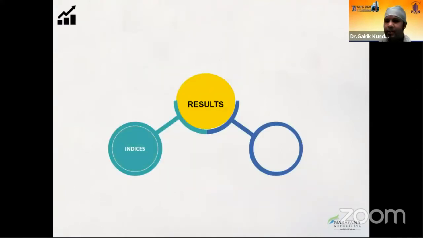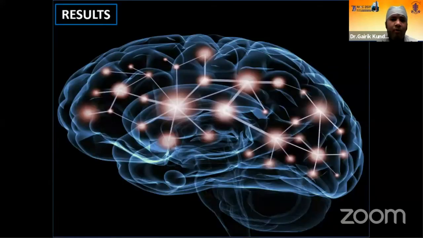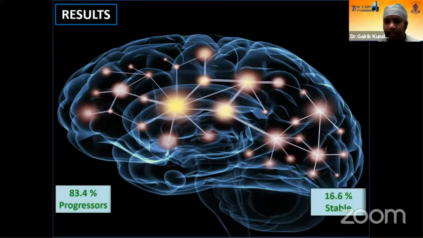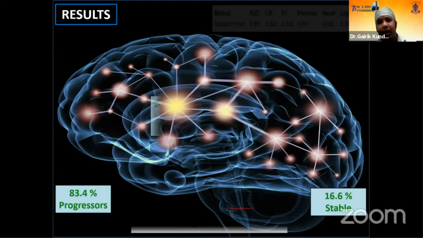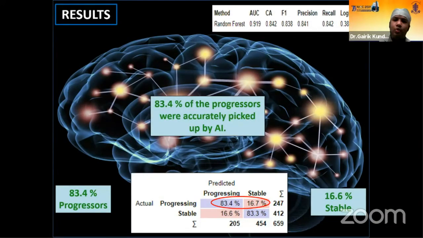So we've divided the results into two aspects. One is what did artificial intelligence pick up in terms of just the indices which we got from the topographer, and what about the factors which we got from the high risk factors. Now, surprisingly, using many of these imaging tools such as the Pentacam, artificial intelligence was able to demonstrate and predict 83% of patients who are actually progressors.